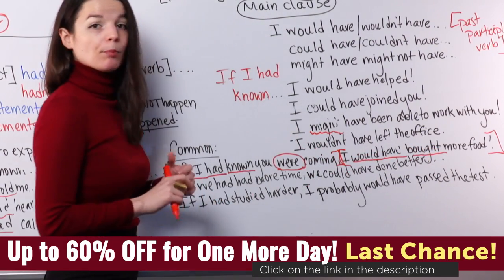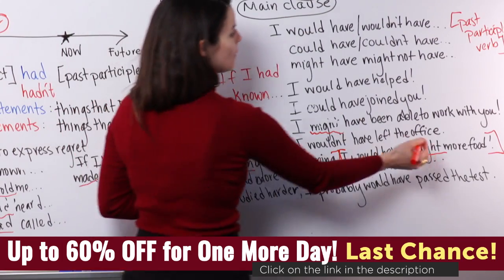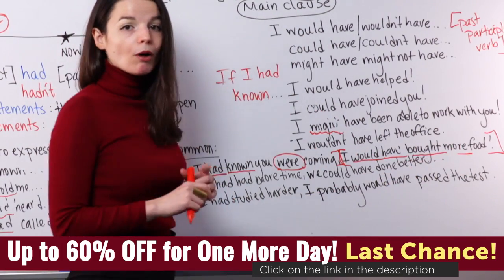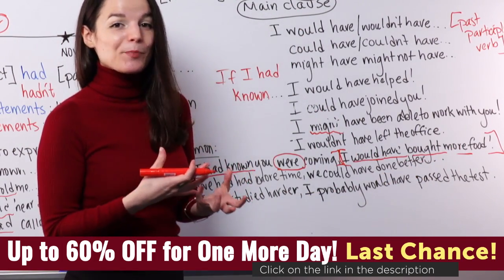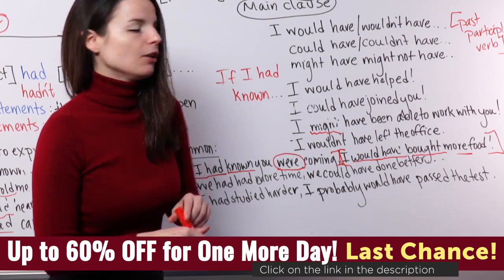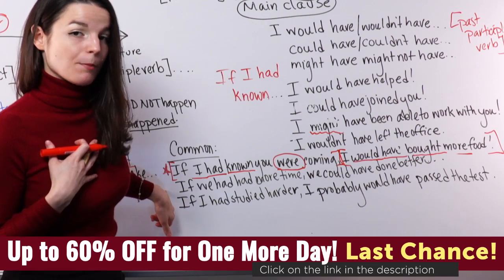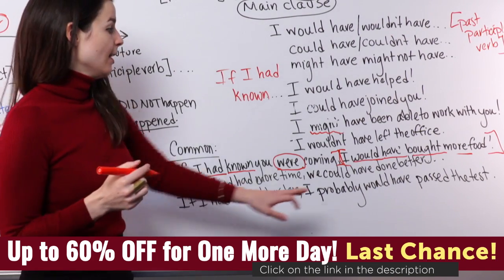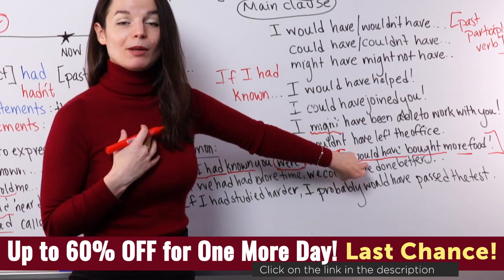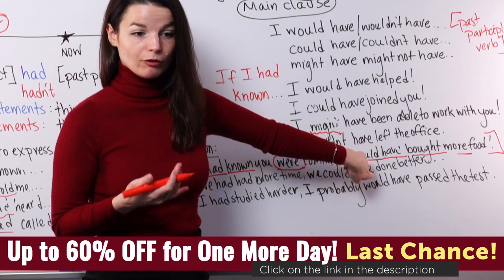Bought is my past participle form. I'm using a comparative here too. More food. So more food than I bought actually. So if I had known you were coming means I did not know you were coming. But if I had, this would have been my plan. I would have bought more food.